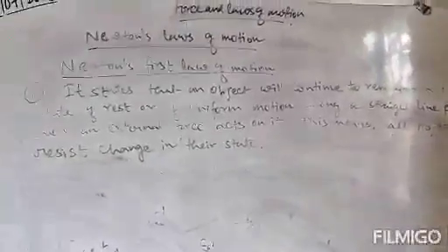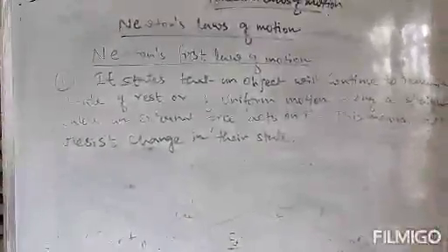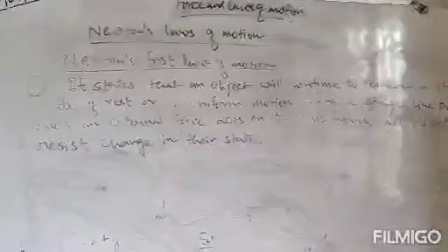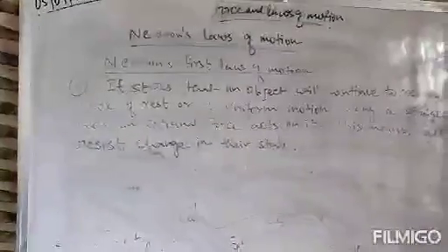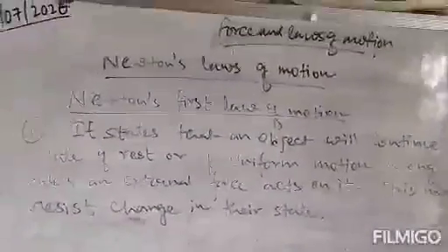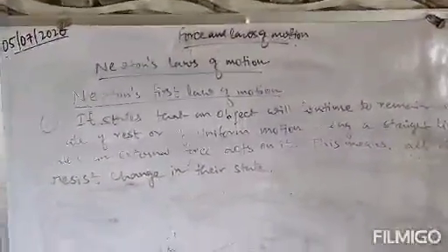So it states that an object will continue to remain in its state of rest or of uniform motion along a straight line path unless an external force acts on it. This means all objects resist change in their state. When the question is asked to write Newton's first law of motion, just write this statement.